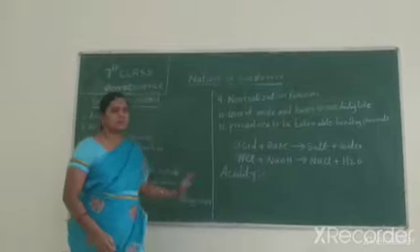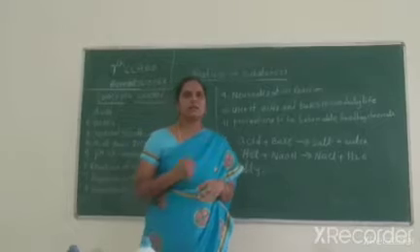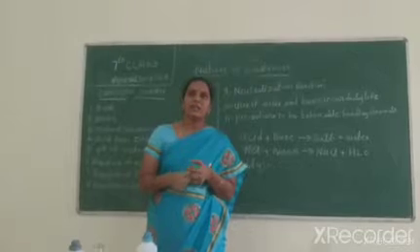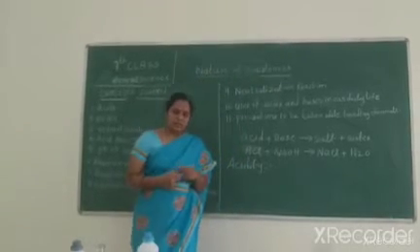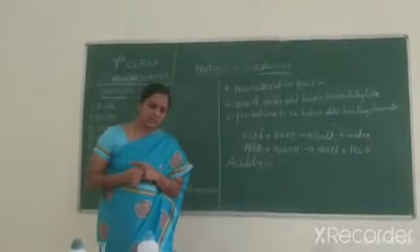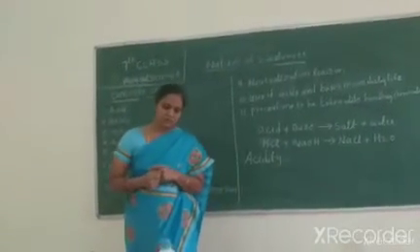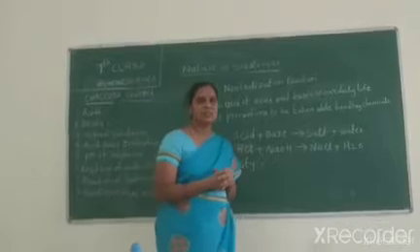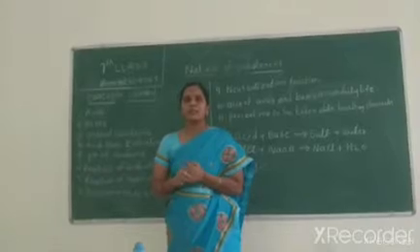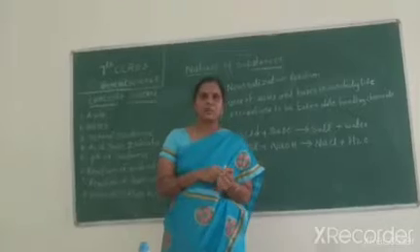Next one, ant and bee bites. When an ant bites our body, it releases some acid. It releases formic acid. When an ant bites our body, it releases formic acid. The same happens when honey bees or other bees bite.